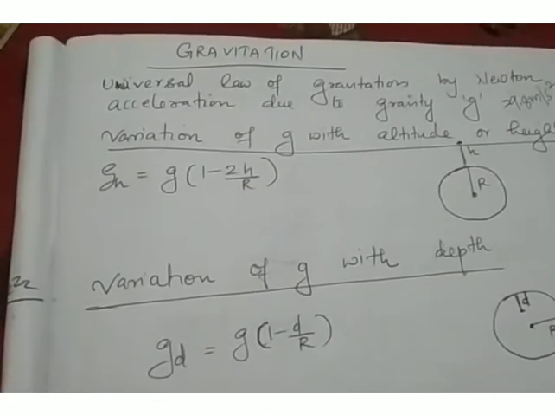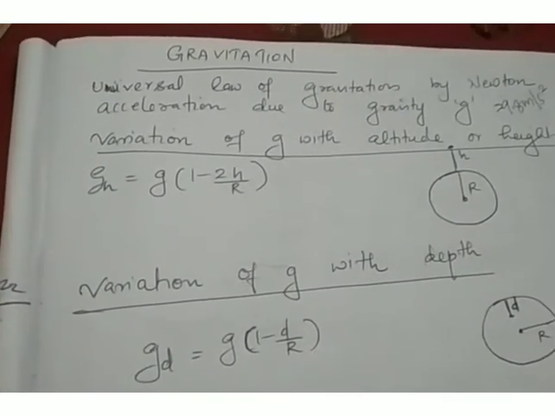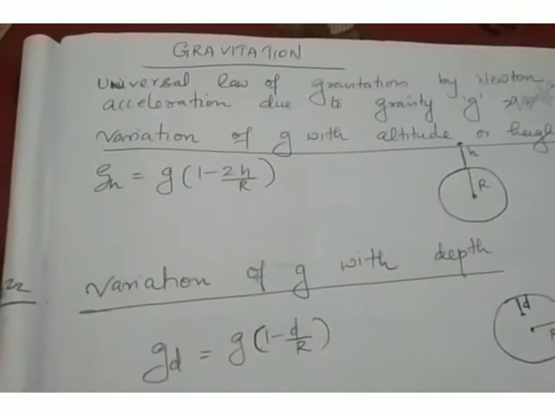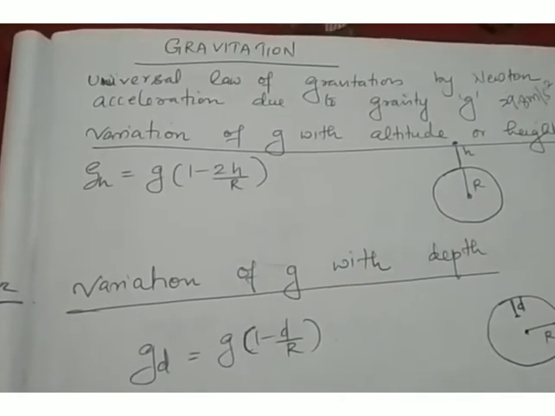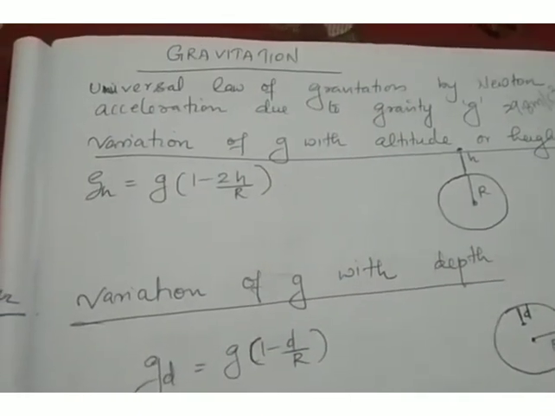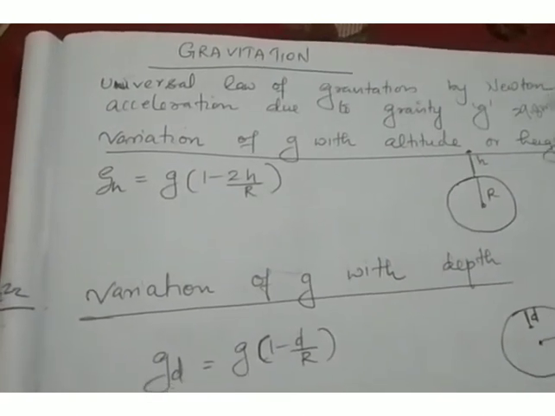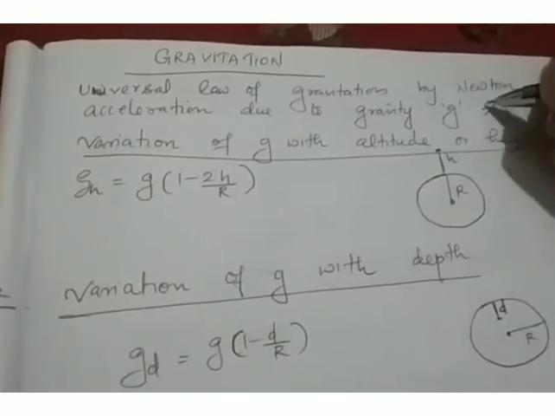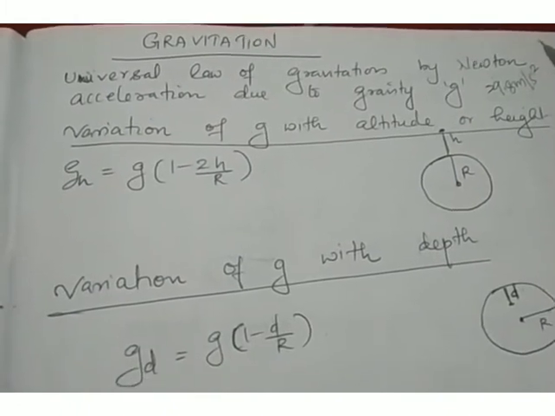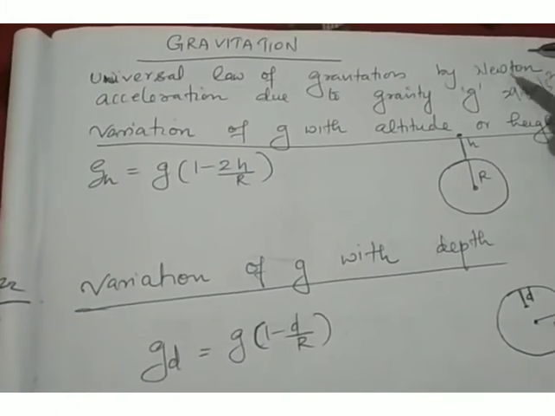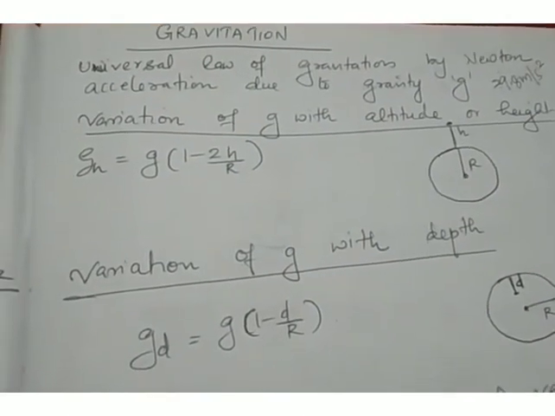At the same time, this acceleration due to gravity does not depend upon mass of the objects involved in free fall. If we consider the free fall of rubber, scale, eraser, ball, stone, or let it be anything, acceleration due to gravity will be the same for all the objects. That means all the objects will reach the ground simultaneously. So acceleration due to gravity does not depend upon mass of the object. It is a very important concept and you must remember that. You can expect a question based on this concept. So acceleration due to gravity, small g, does not depend upon mass.